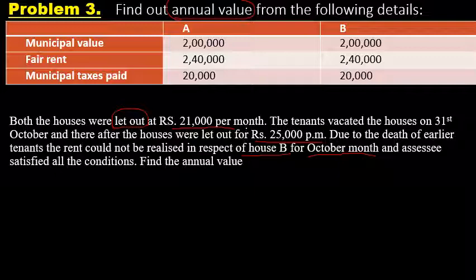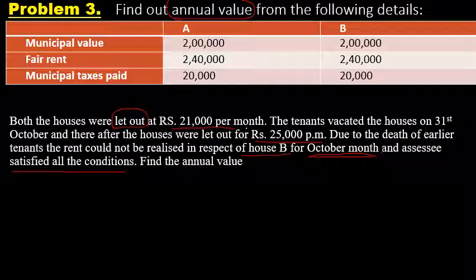The rent which could not be realized in the previous year from the tenant is called unrealized rent, and that can be deducted from rent received whenever SSC satisfies all the conditions. So that concept I have explained under the category of unrealized rent.